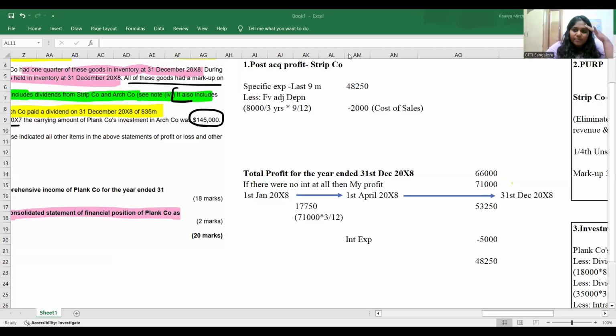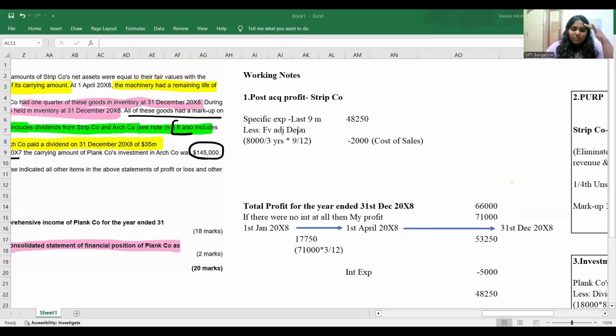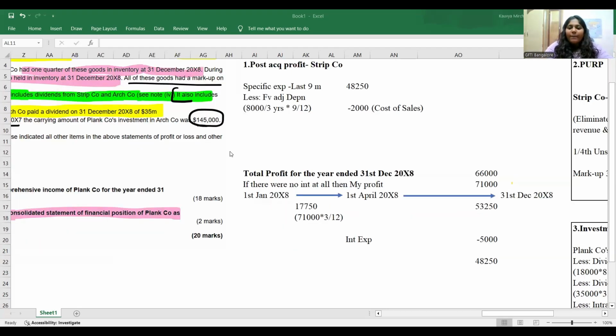Yes, you're right. Apart from this, I don't think there is anything else. What is my post acquisition profit? My post acquisition profit will be 48,250.